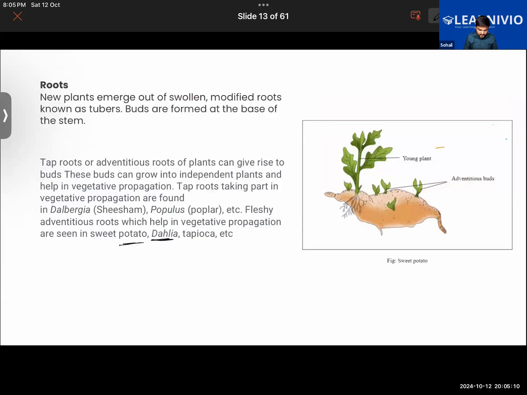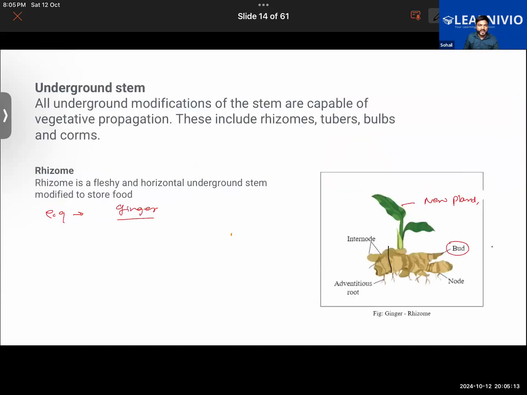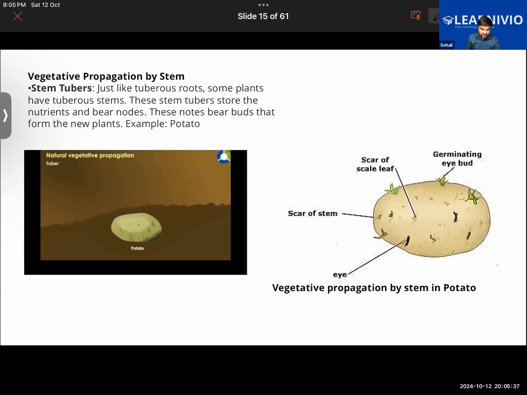So vegetative propagation by the stem, what we have learned so far, that the stems or the branches of the plant normally carry out other functions like transportation of food and water, supporting the plant, etc. But we see that there are some buds present on their body, like the bud here in this ginger, or the bud here in the case of the potato plant. It can give rise to a new plant. That is the way how it occurs. So new plants are obtained from the stems in this case.